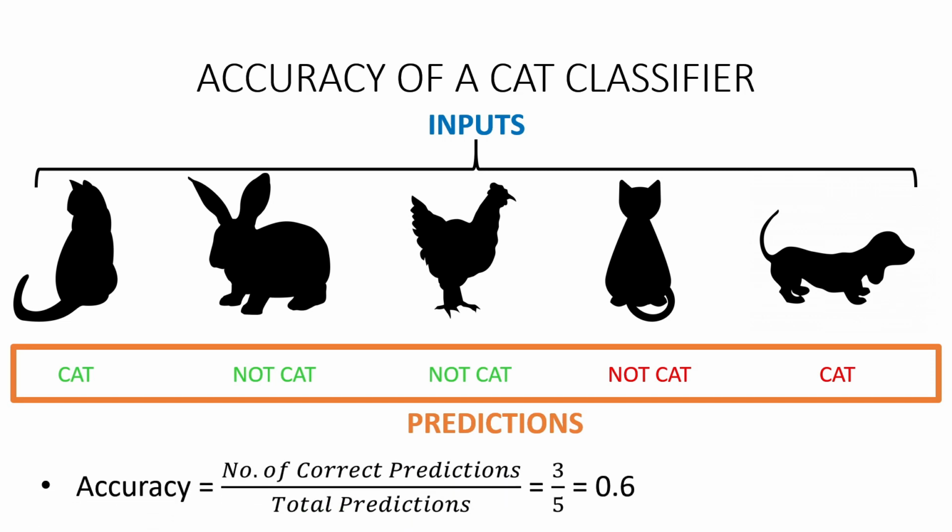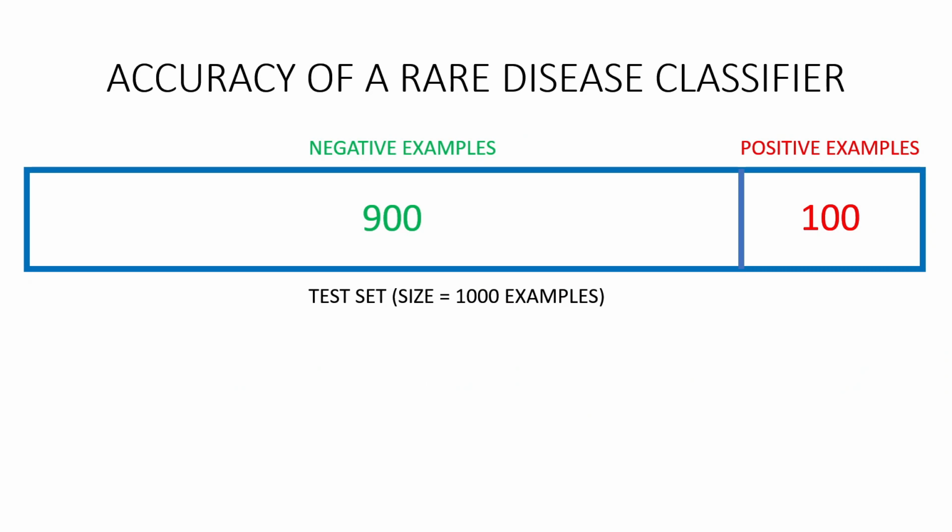The accuracy can be calculated by the ratio of the number of correct predictions to the total number of predictions made, and this gives us an accuracy of 60%. But this accuracy may not be suitable in all scenarios, especially in case of skewed datasets. A skewed dataset is one which has classes with uneven instances. Let's understand this with an example.